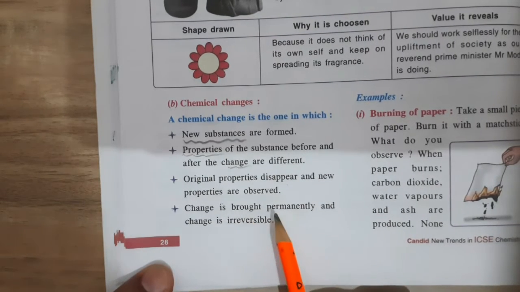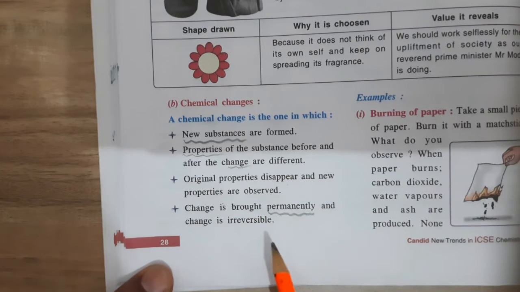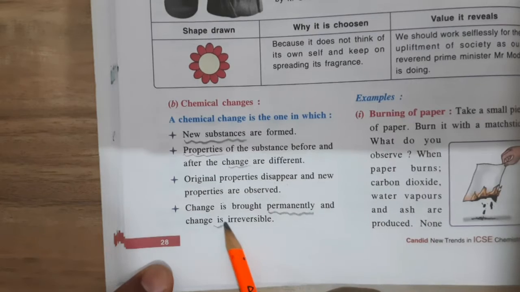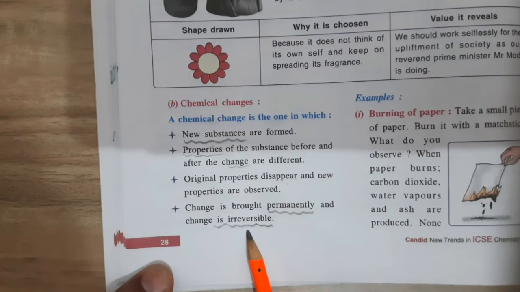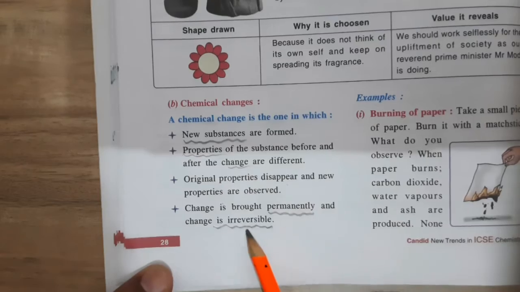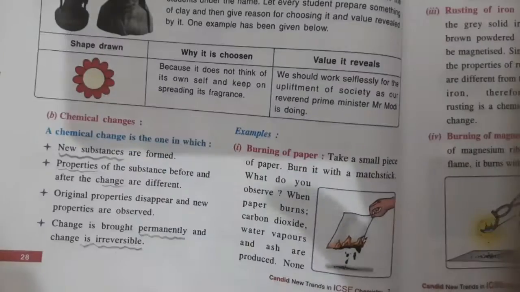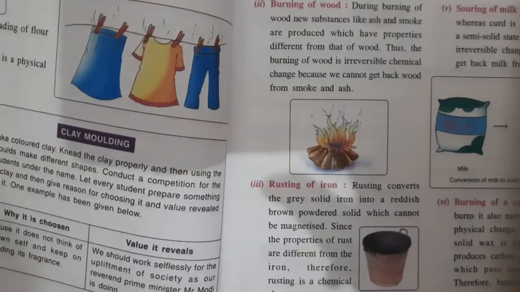The change is brought about permanently. This is also a difference between physical and chemical change, and whether the change is reversible. So a chemical change is permanent and irreversible, but a physical change, in contrast, is a temporary change that can be reversed.